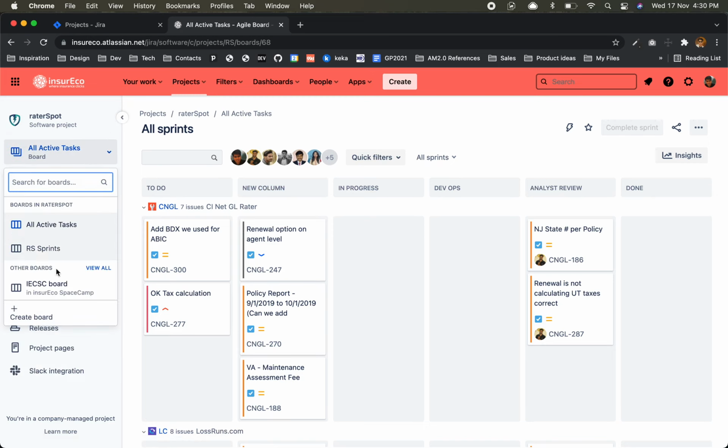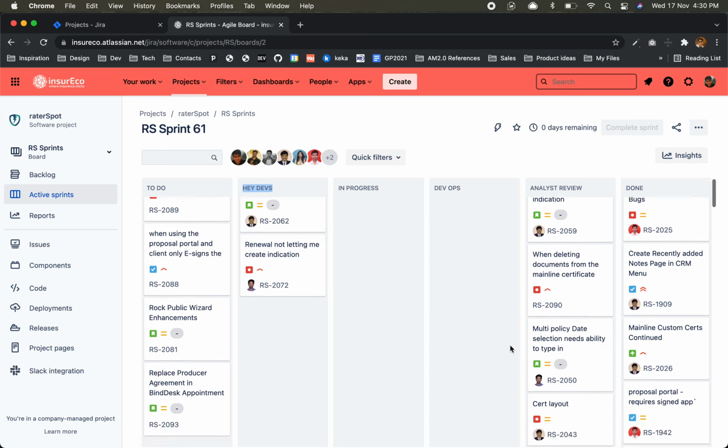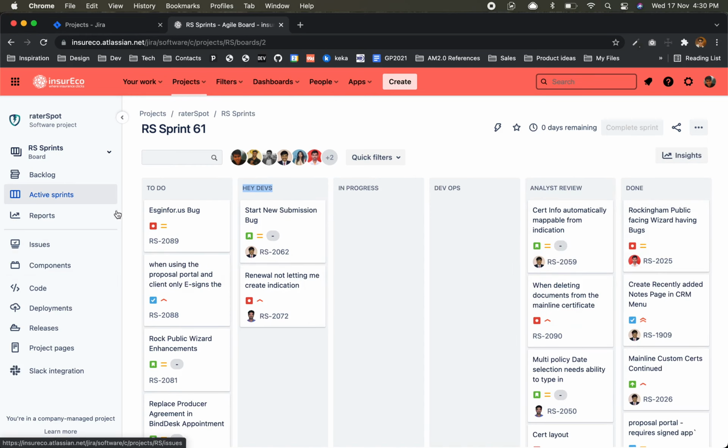How many boards do they have? They have RS sprints. This is a different board. They must be using this board. That's why that board wasn't that good, right? To do, hey devs. That client is like this. In progress, DevOps, analyst review done. What is insights? Sprint 0% done. Peak progress. I don't know, I'm not sure.